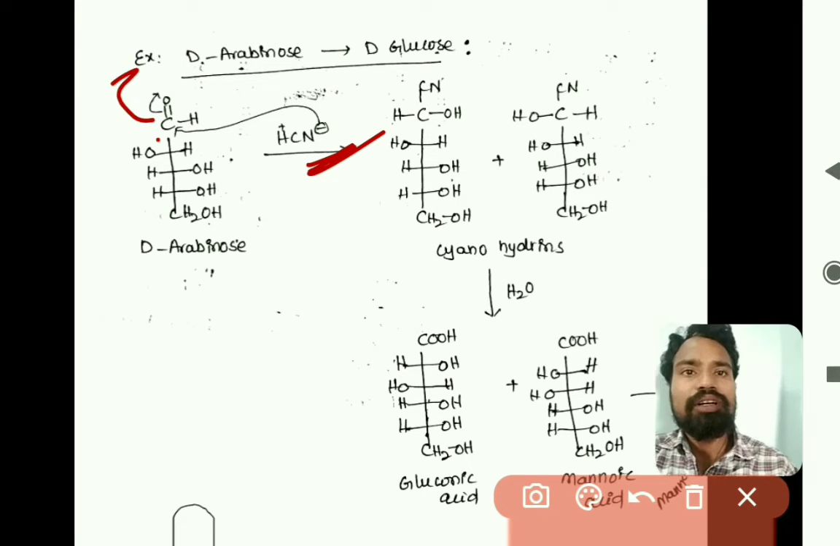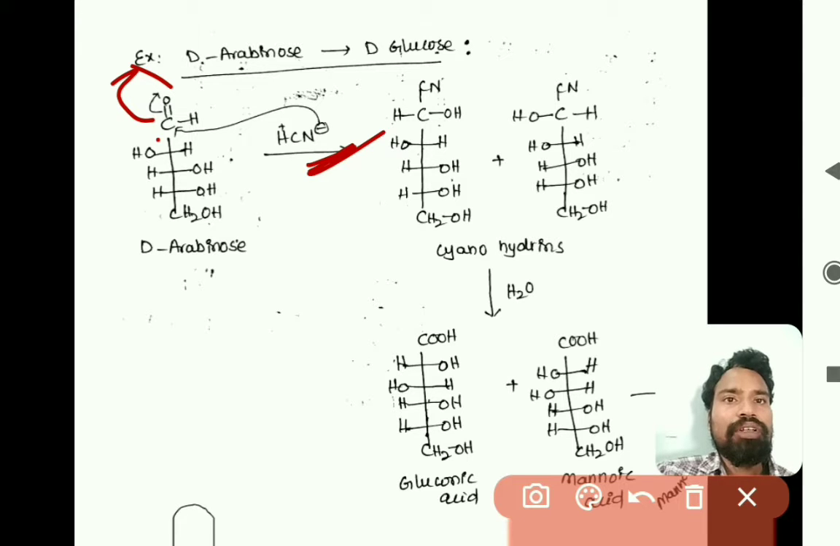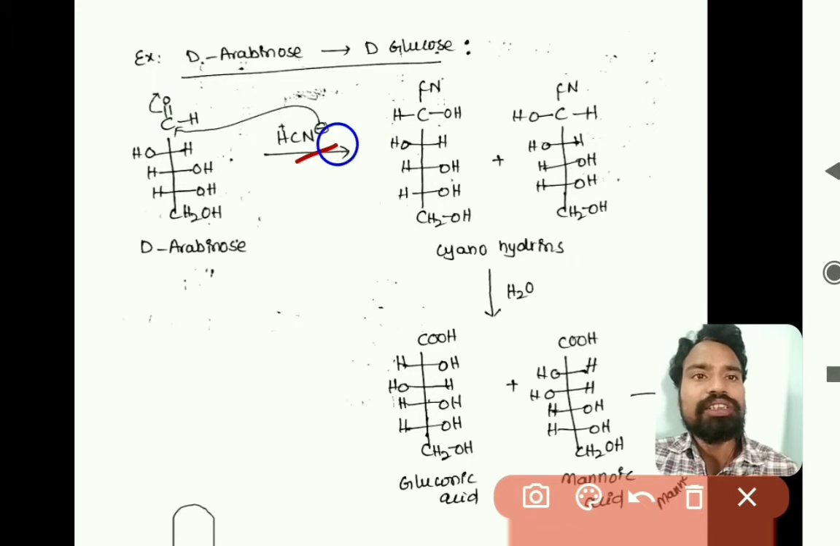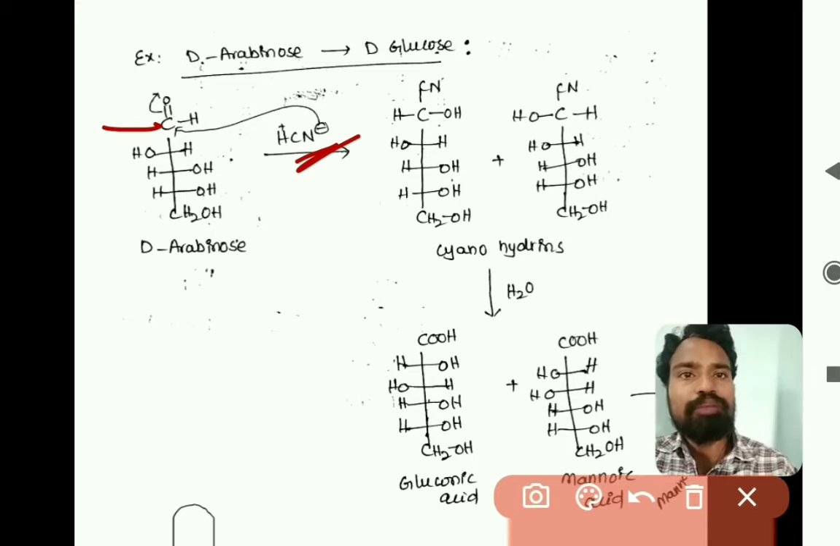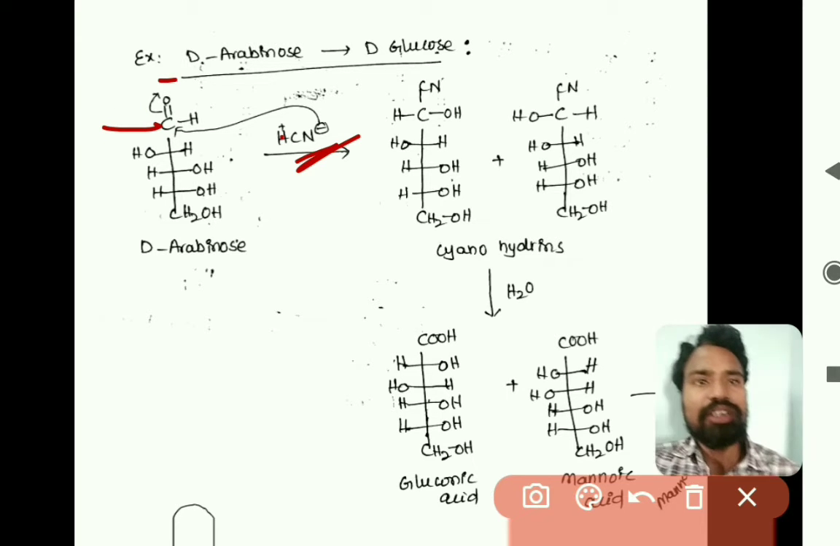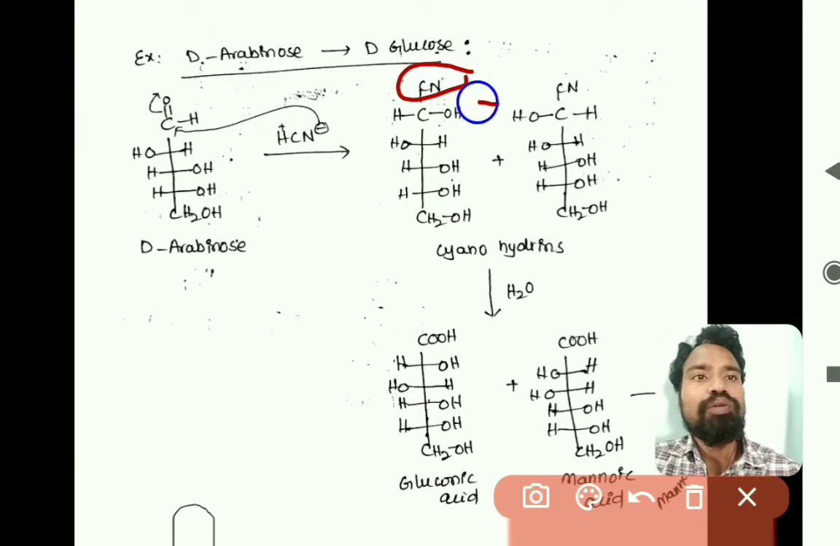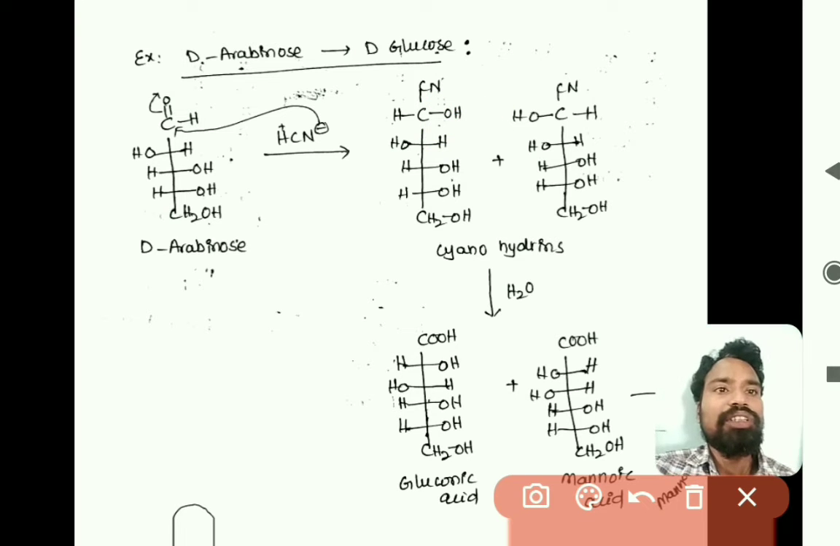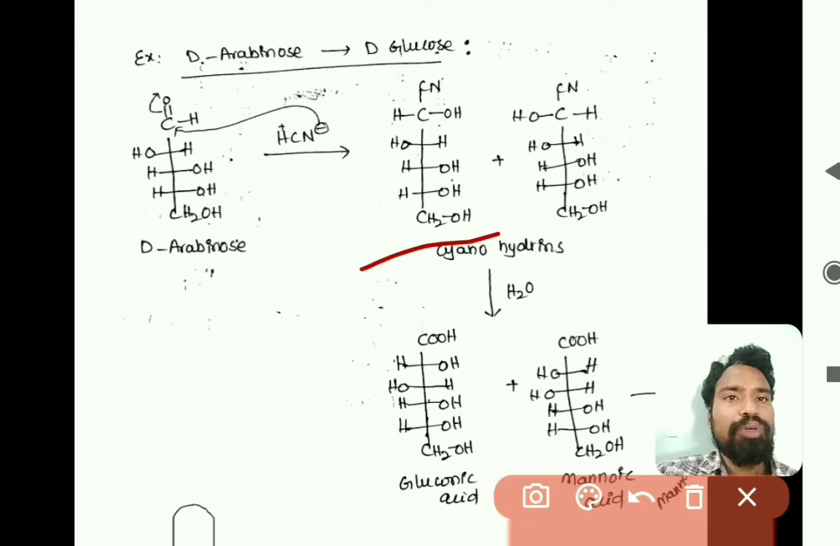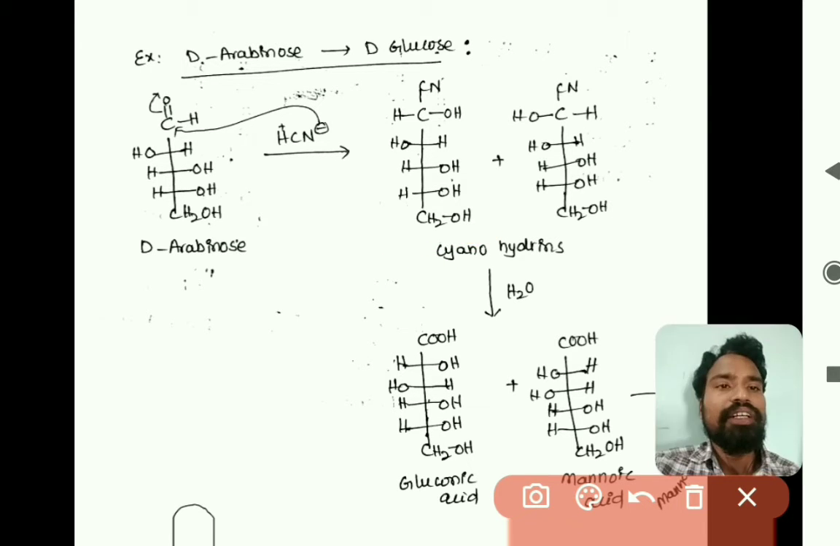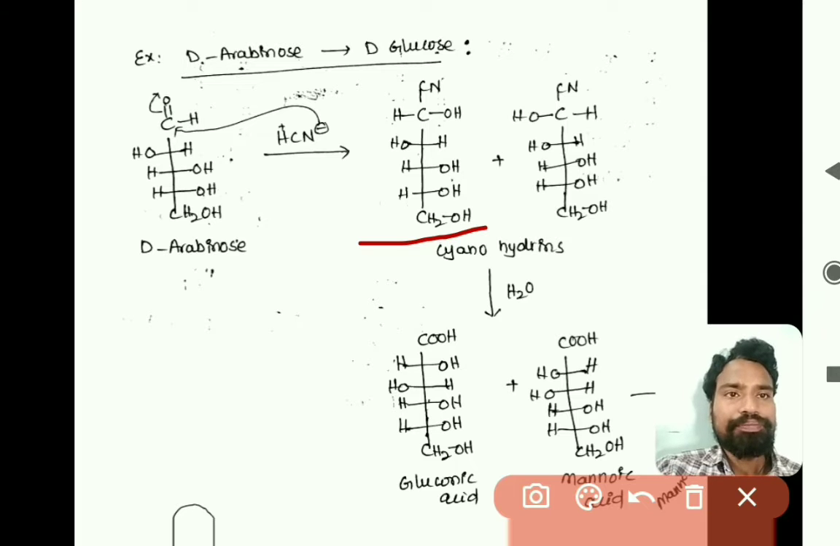Then the oxygen gets a minus charge, and H plus is added to the oxygen so that you get OH. So CN is added to the carbon and the double bond O becomes OH. This is called cyanohydrin. When an aldehyde reacts with hydrogen cyanide, it forms a cyanohydrin.